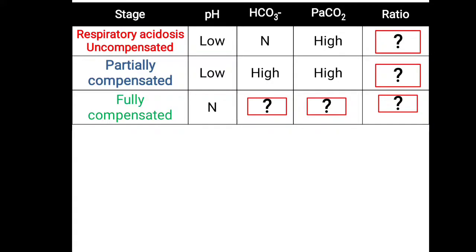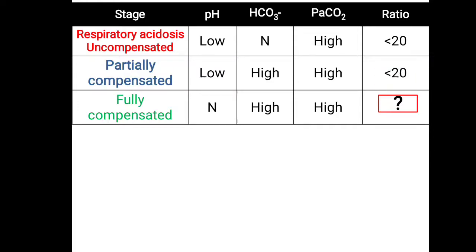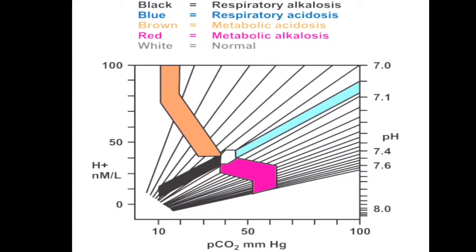Now, in full compensation, the pH will come back to normal, but the primary and secondary changes will remain there. There is a high level of bicarbonate as well as a high partial pressure of carbon dioxide. That is not changing; it remains on the higher side and does not come down to the normal level. So that is called fully compensated. One more thing: in acidosis the ratio will always be lowered, but when fully compensated the ratio becomes normal, and once the ratio is normal, only then will the pH be within the normal range. So that is how to identify uncompensated, partially compensated and fully compensated respiratory acidosis.